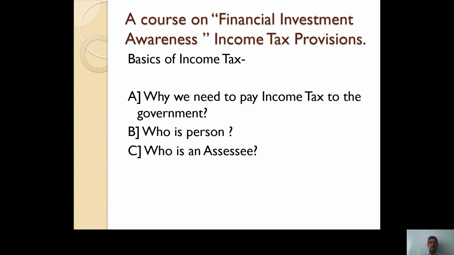Local authority means, for example, Pimpri-Chinchwad Municipal Corporation. And any artificial judicial person means any trust like Dagdusheth Halwai Trust, Tirupati Balaji Trust, Tuljapur Bhavani Trust, and Pune University. All universities come under the category of the last person, that is any artificial judicial person. Now all persons have to pay tax to the government because all persons are assessees, and assessee includes these 7 persons.